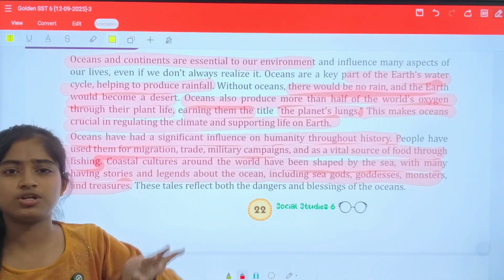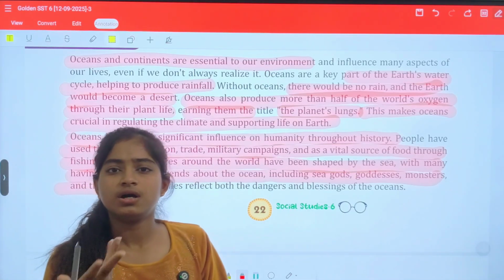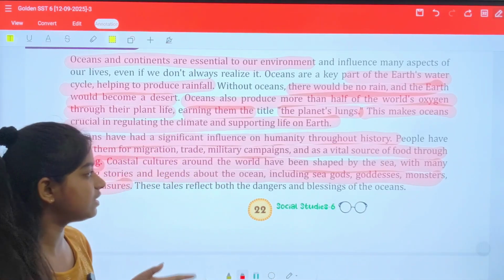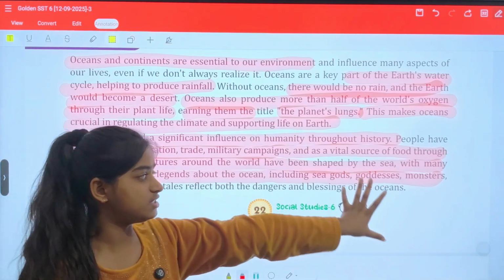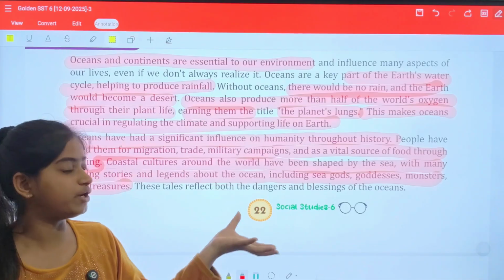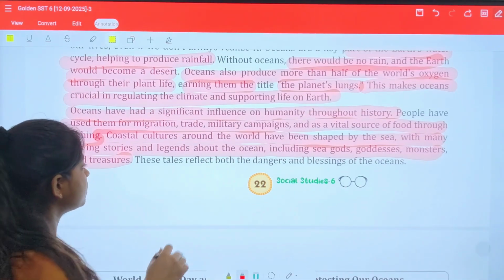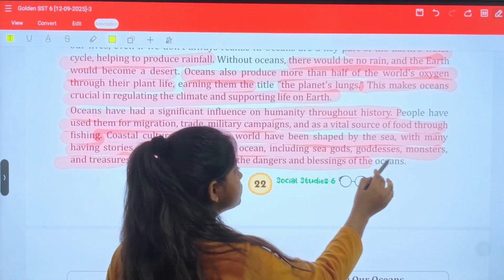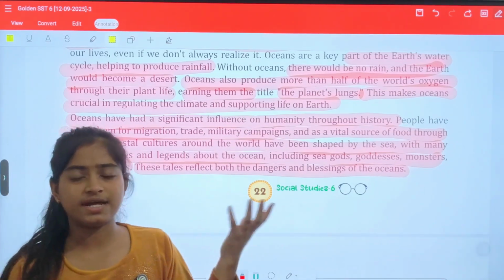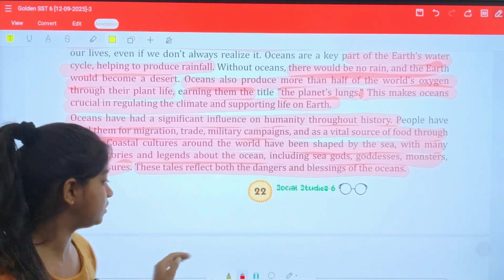Through water bodies people do fishing for food, right? So ocean is also a source of food for human beings, and apart from this we have sea goddesses, monsters, and so many stories about the oceans. These tales reflect both the dangers and blessings of the oceans. So this states that the ocean is both good and bad for us.